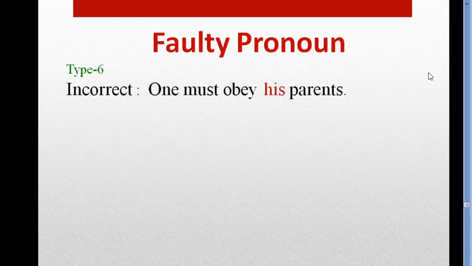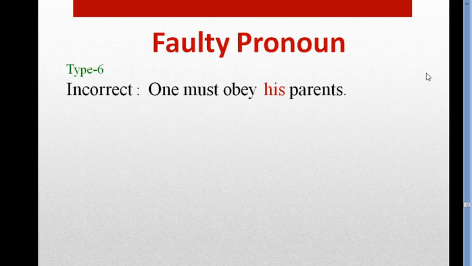The next one is, look at the example. One must obey his parents. What is wrong here? It may seem right to you, but it's wrong. So you have to find out why it is wrong. So you have to know the rule.